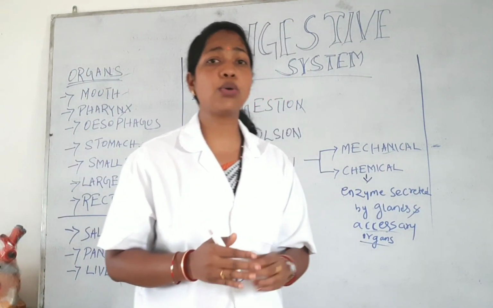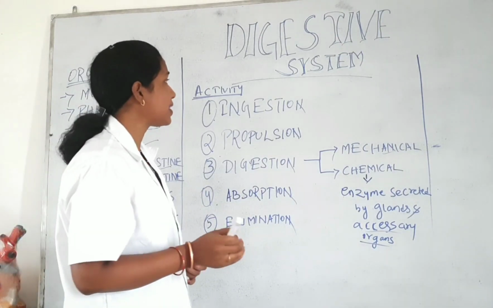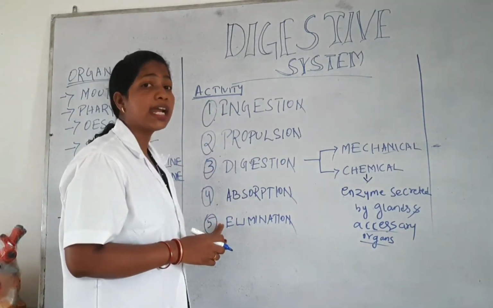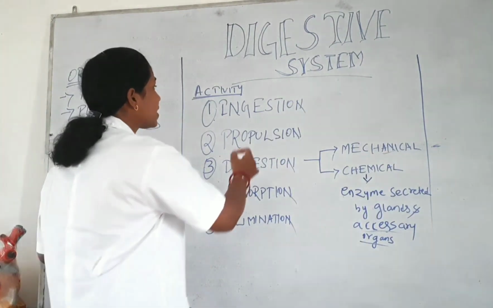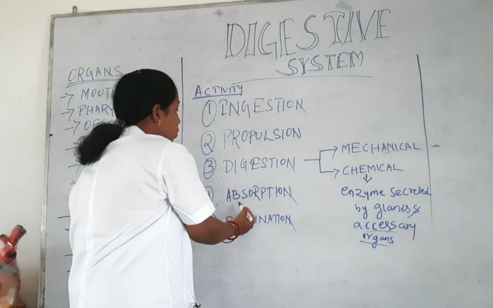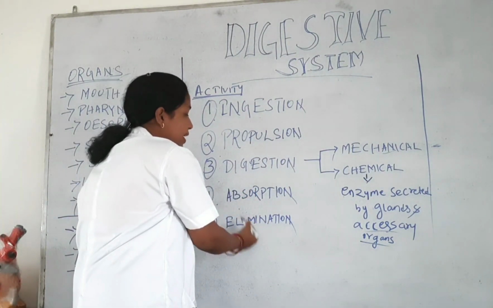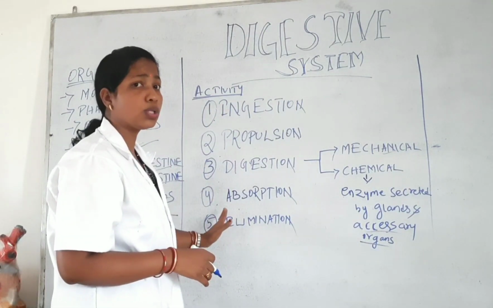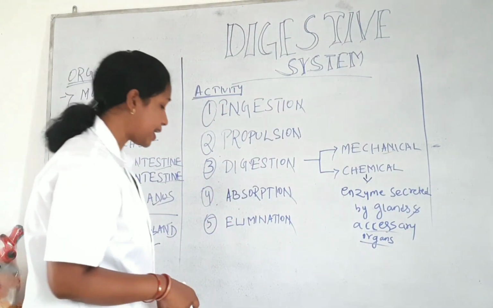Today we will discuss the activities of the digestive system. They are divided into 5 types. First one is ingestion, second is propulsion, third is digestion, fourth is absorption, and fifth is elimination.